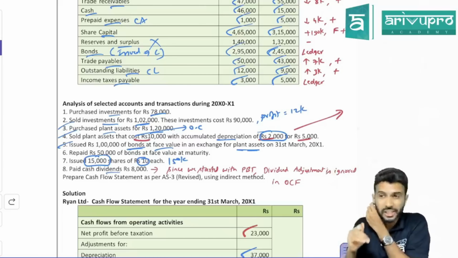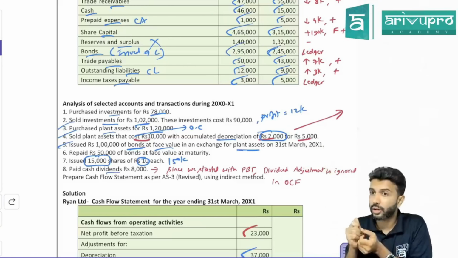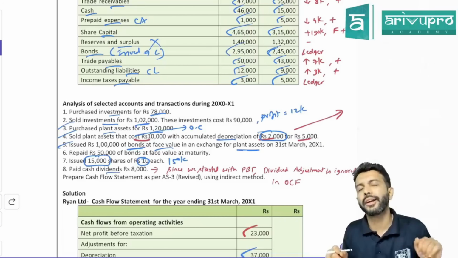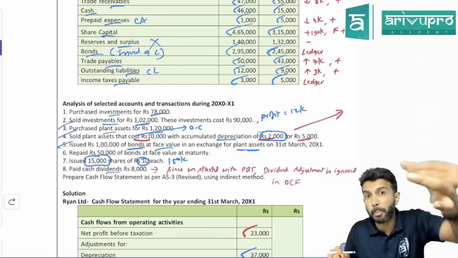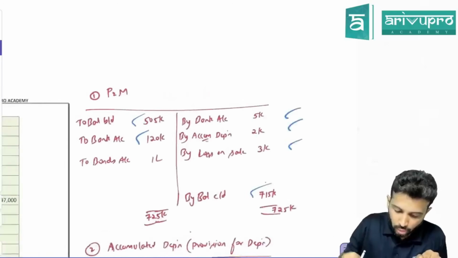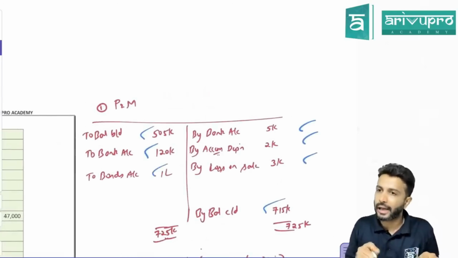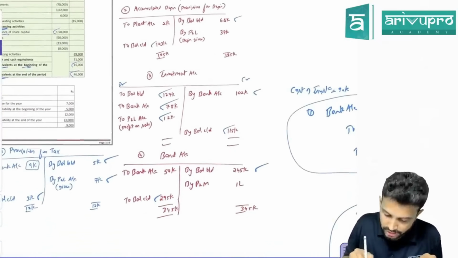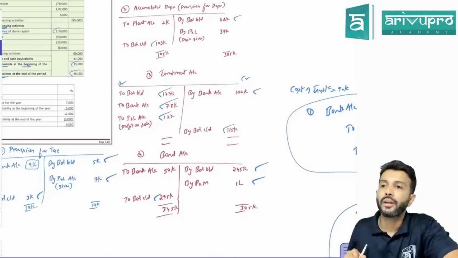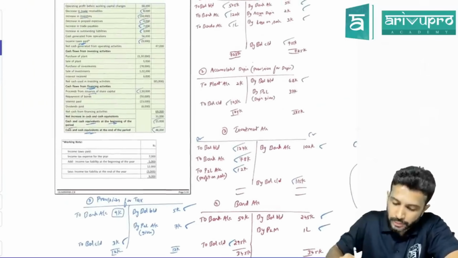Plant account debit to cash account, or plant account debit to bank account. Here, did you give cash or bank, or did you give away bonds? So what's the journal entry? Plant account debit to bond account. So in plant account, the posting will be to bond, 1 lakh. In the bond ledger, you will post it as by plant and machinery 1 lakh. Okay. So this is about that entry's posting.